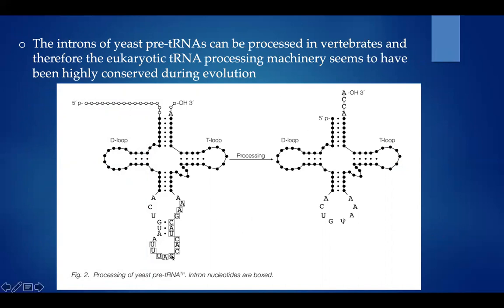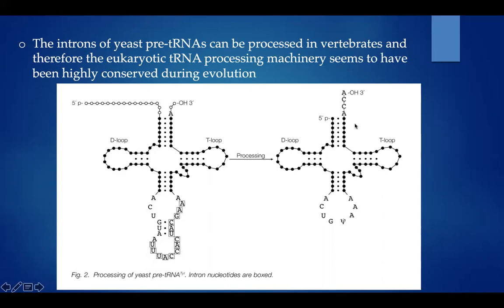This is the processing of yeast pre-tRNA. Intron nucleotides are boxed. So from U to A, everything inside the box is intron, which is non-coding sequence. So this should be removed and CCA should be added to make it mature.